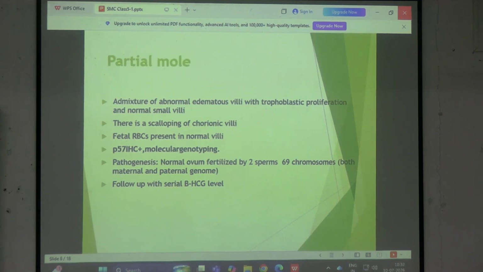In case of partial mole, what you are getting is one ovum which is normal and then two sperm. তাহলে এটা 23 আর ওটা 23 plus 23, so you are getting 69. তাহলে ক্যারিওটাইপিং বুঝতে পারলে কোনটা কত আসবে।